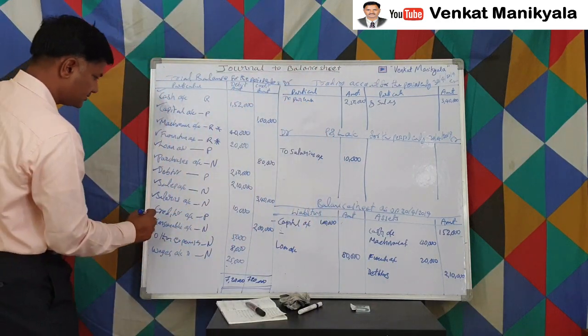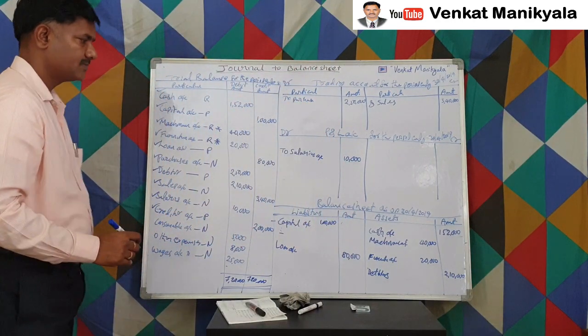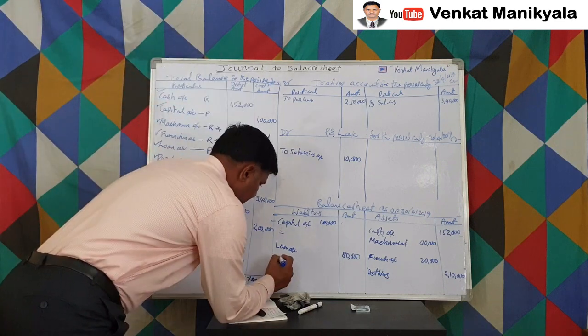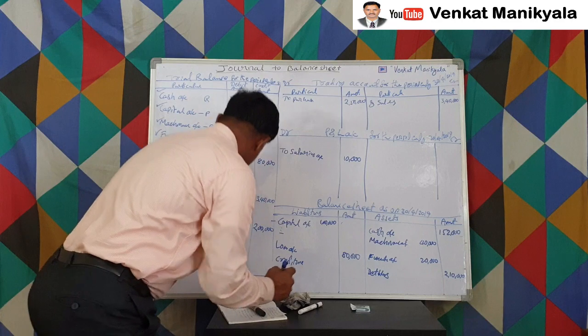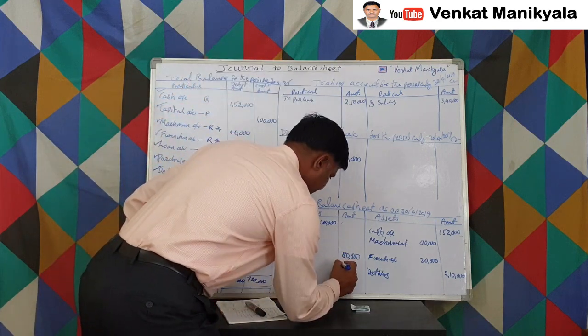Then creditors, 2 lakhs, because it's a liability. Creditors, 2 lakhs we have.